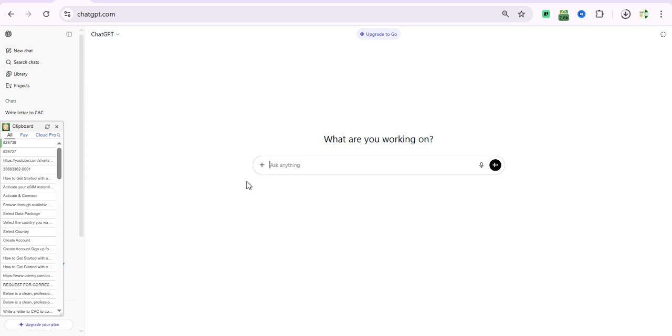Just like the username, if it already has your username on the dashboard, you won't need to paste it in your prompt. I don't know if you understand what I'm saying. If you make use of a particular tab for a particular purpose on your ChatGPT, you won't have to repeat information in that same tab. For example, the username, maybe the name of your email.